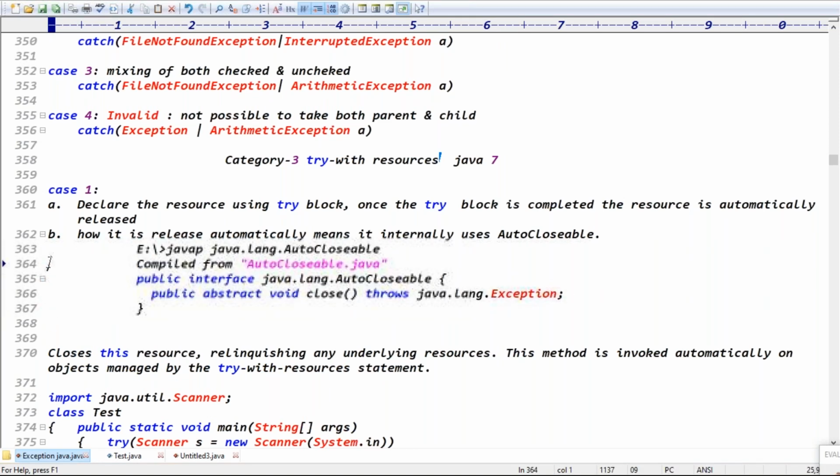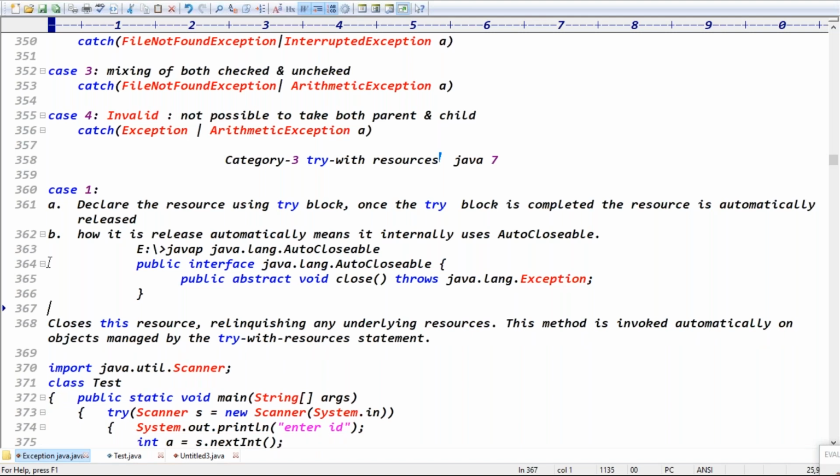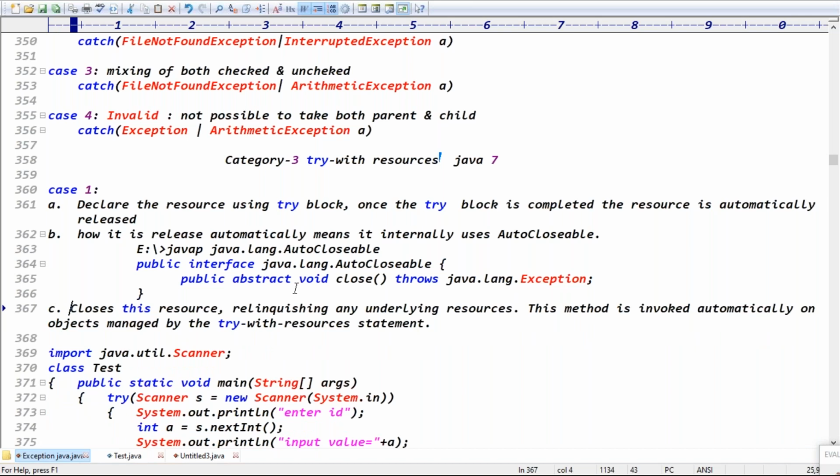Guys, internally it is using which interface? The AutoCloseable interface, right? Exactly. Yes, this method is invoked automatically, guys. The point is what? Closes this resource.